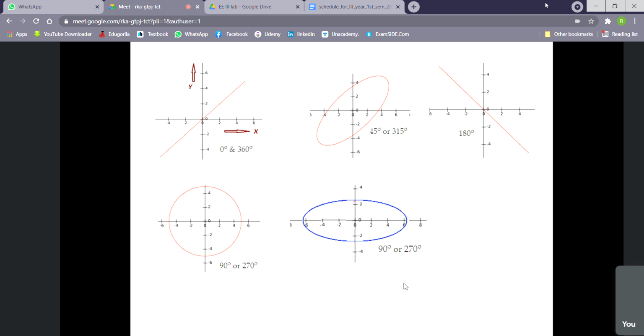Is it not? So it may be an ellipse also. If the magnitudes of the two sinusoidal voltages are not the same, but they are 90 degrees out of phase, then this ellipse will be formed, not a circle.